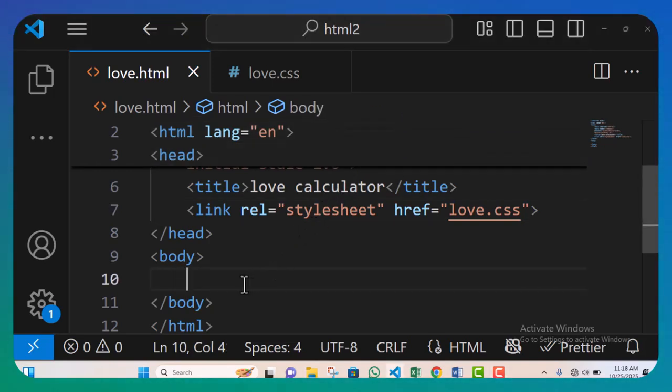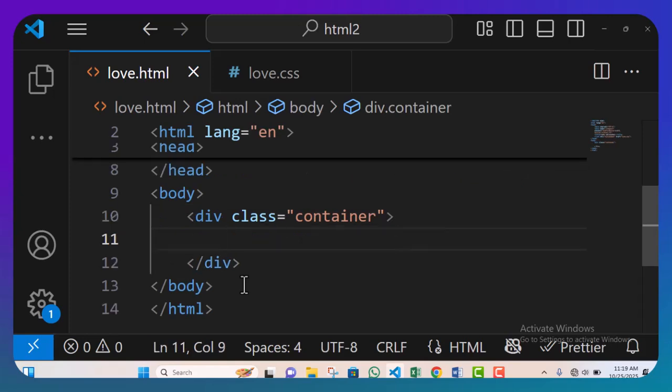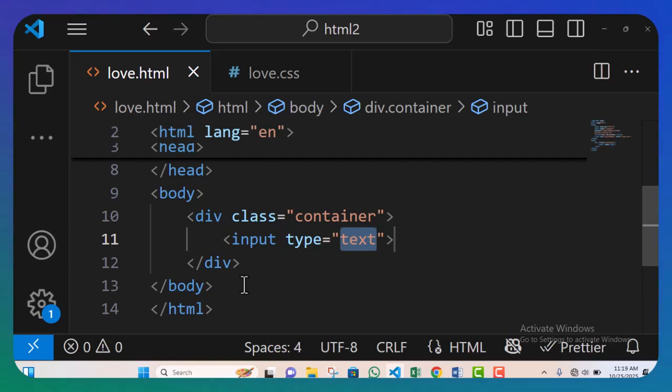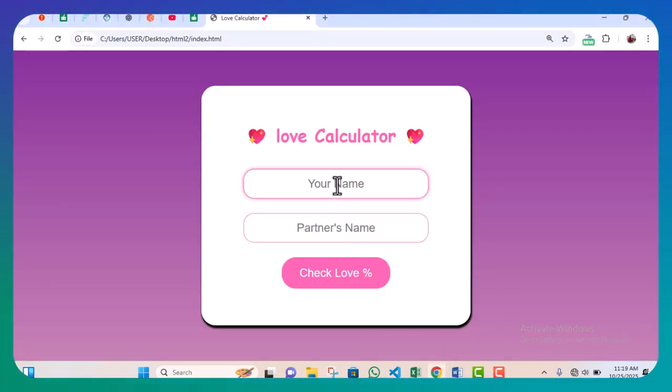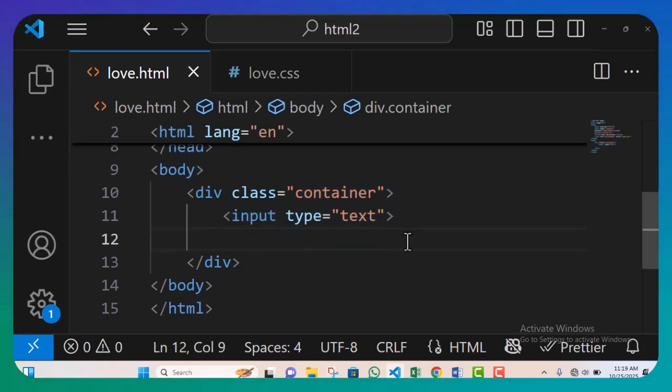So to start up, inside the body tag, I'm going to create a container that is going to hold everything. Dot container. All right, so I'll click enter, enter again. So inside this container, I'm going to have input type. The first input type is for your name, and the second input type will be for your partner's name. So that is what we want to do now. So this is the first input type, so I'm just going to copy this, Control C, then enter, Control V, which is for the second input type.